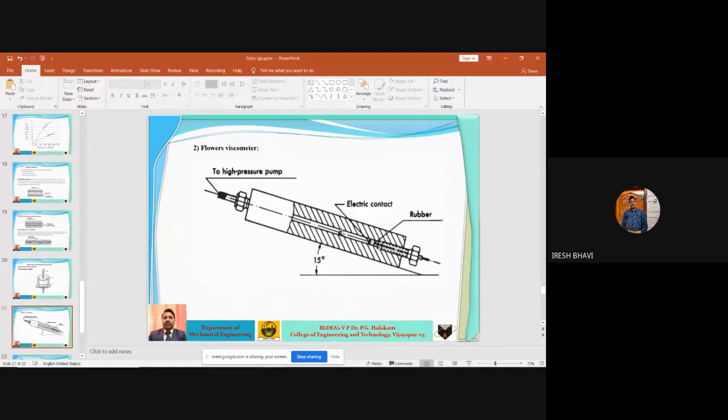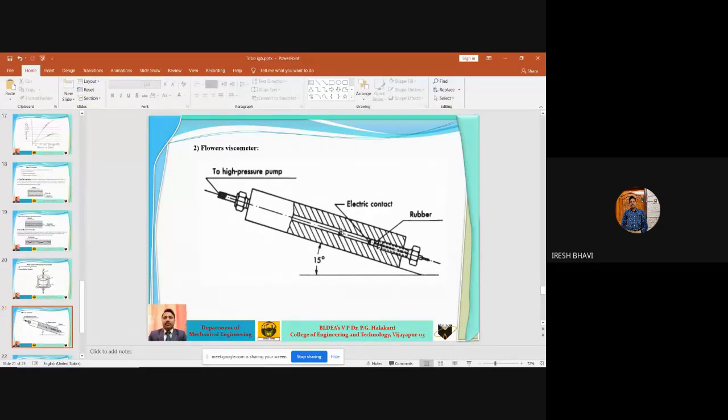Hence, they are called secondary viscometers. To determine the viscosity by this Flowers viscometer, it must first be calibrated with the help of some liquid of known viscosity.